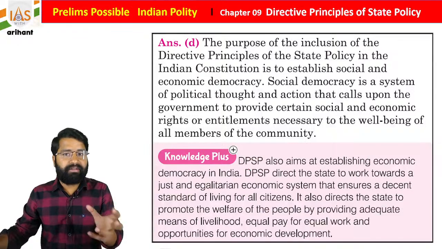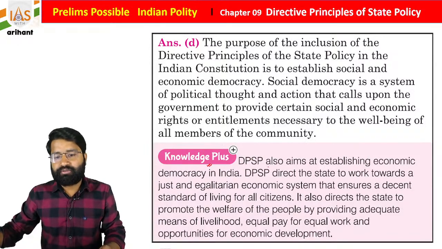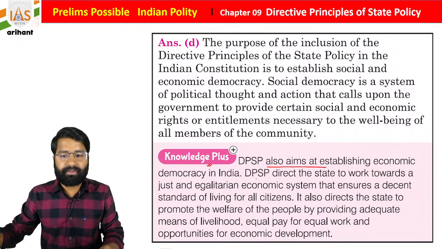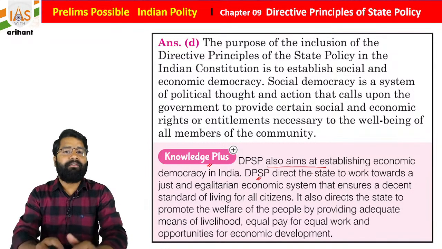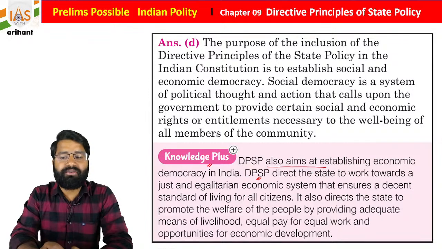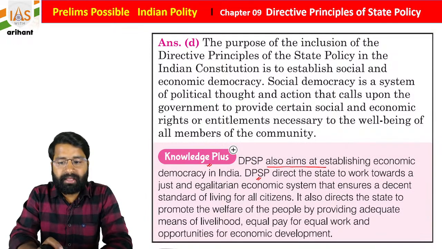Here you will get some very unique additional knowledge. DPSP also aims to establish economic democracy in India. The directive principles of state policy direct the state to work towards a just and egalitarian economic system that ensures a decent standard of living for all, and also direct the state to promote the welfare of people by providing adequate means of livelihood, equal pay for equal work and opportunity for economic development, students.